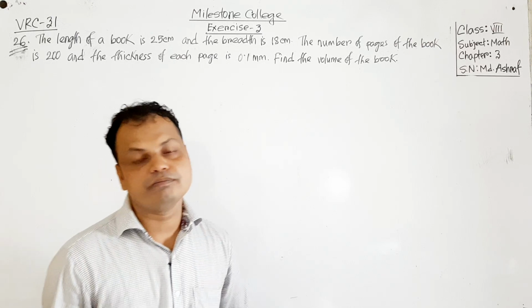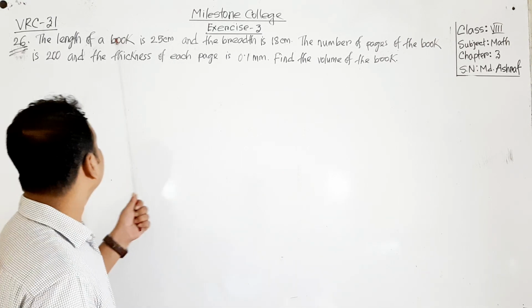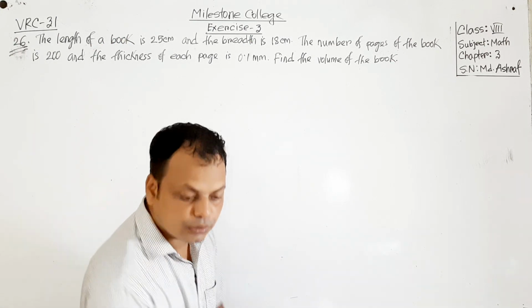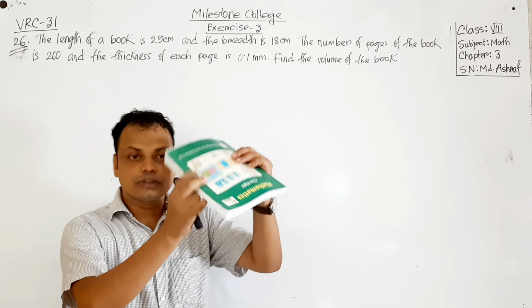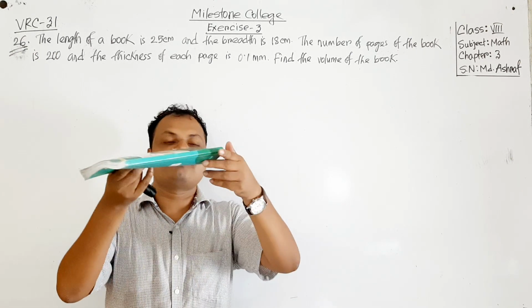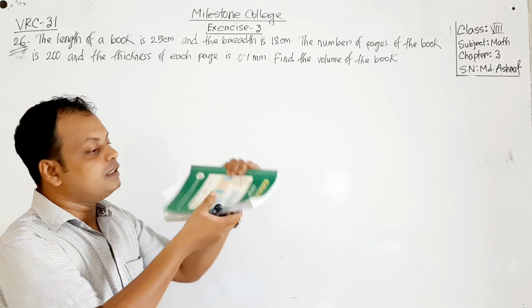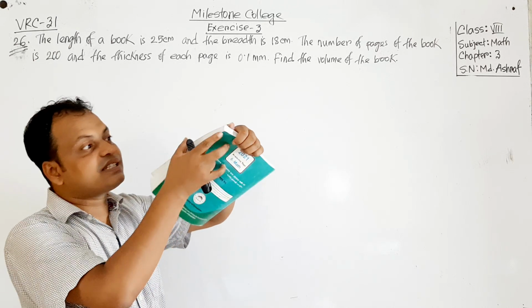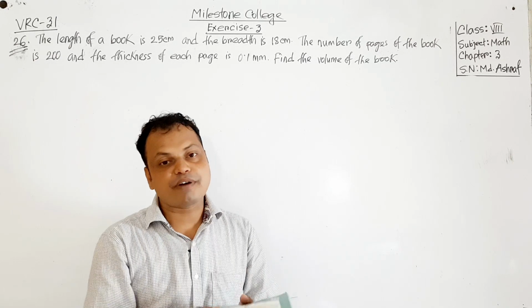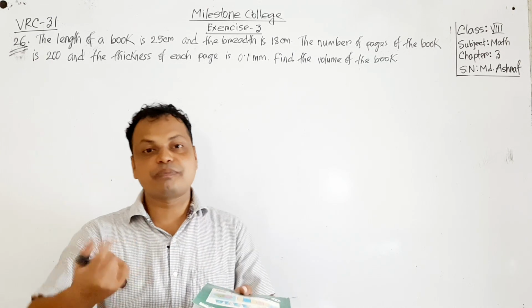So how can you find the volume? By multiplying length into breadth into height. The length is given, the breadth is given, but height is not given. So suppose this is the book, the length of the book is 25 centimeter, breadth will be 18 centimeter, and this is the height. Height is not given. At first we have to find the height, then for finding the volume, we have to multiply length into breadth into height.